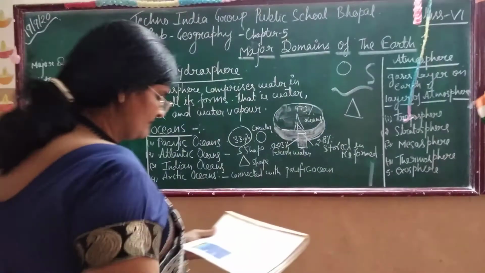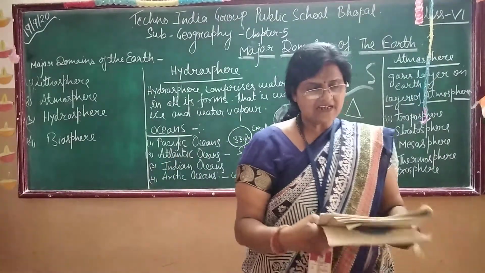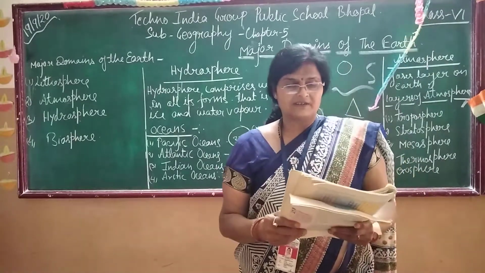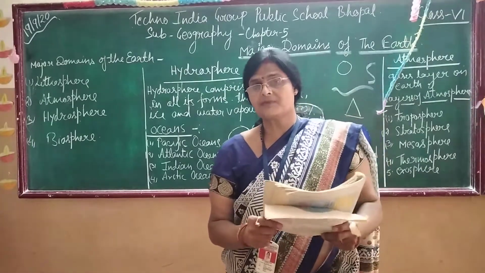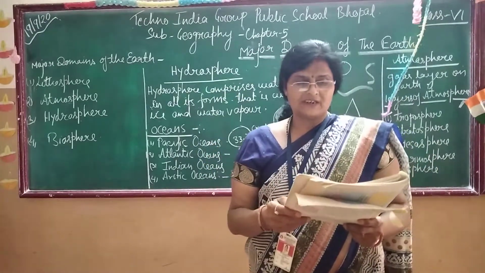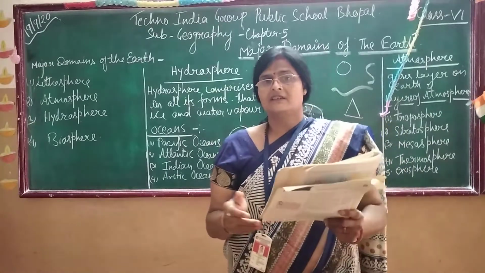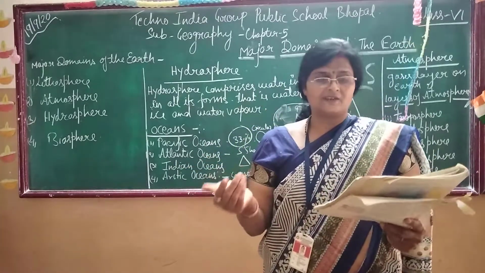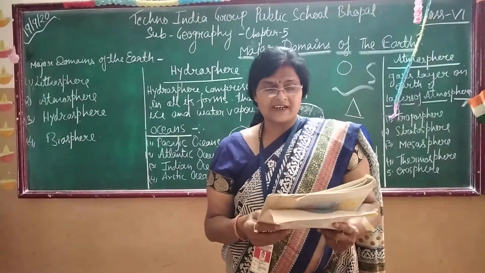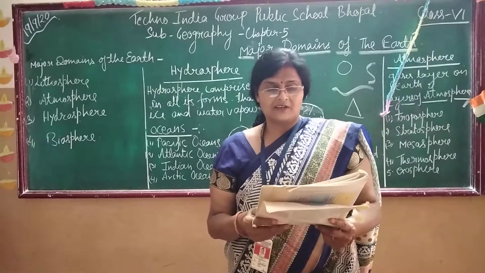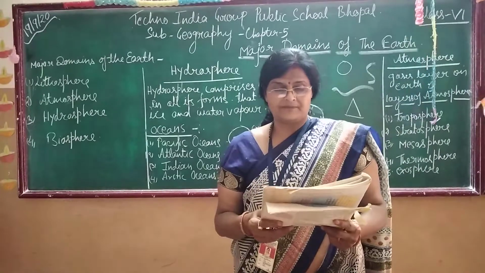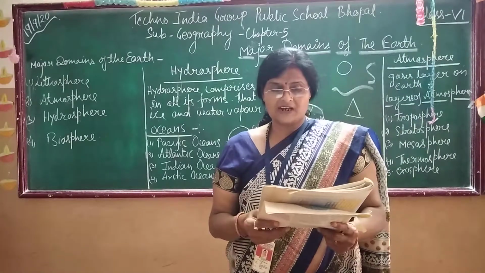Now, Atlantic Ocean. Atlantic Ocean is the second largest ocean in the world. What is the shape of the Atlantic Ocean? It is in an L shape. It is flanked by North and South America on the western side, and Europe and Africa on the eastern side. The coastline of the ocean is highly indented.